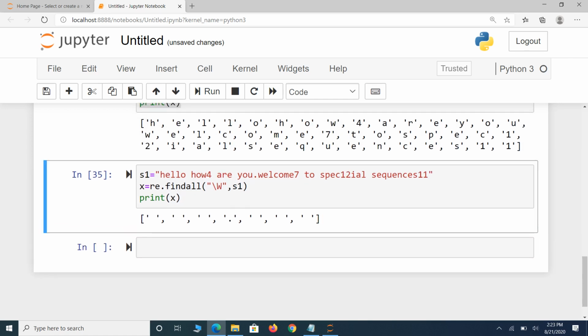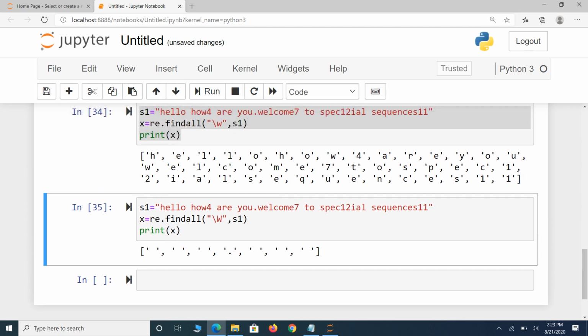Spaces. So in the previous example, space is not considered. Spaces and full stop and dot are returned. You got the difference? So small w returns only A to Z, 0 to 9, underscore. Capital W returns everything other than A to Z, 0 to 9 and underscore.